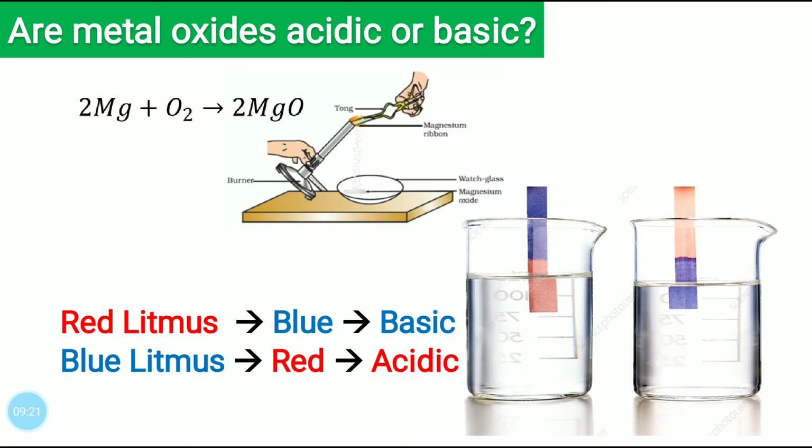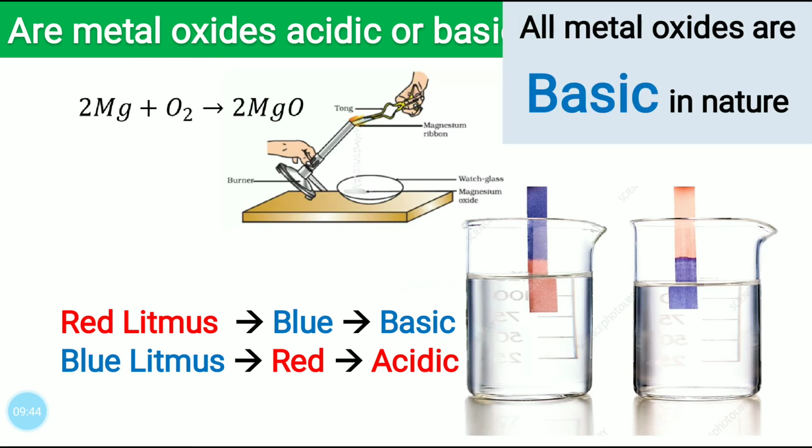Or you can even take rusted iron. You can scrape it and then mix it in a solution. Although it may not mix fully, still you can try, and then dip red litmus, the same experiment, and you can see if it is basic or acidic in nature. Obviously it will come out basic, because all metal oxides are basic in nature. All metal oxides are basic in nature. So this is the chemical property of metals.